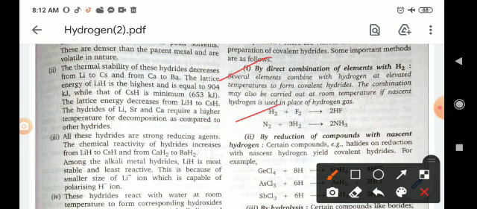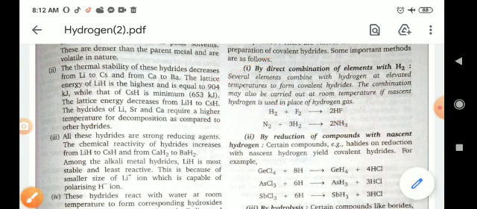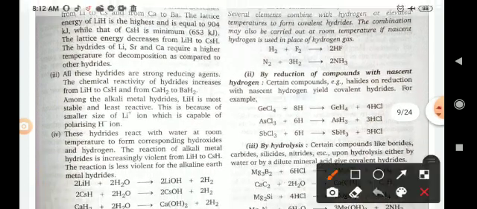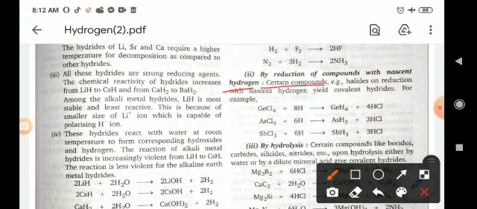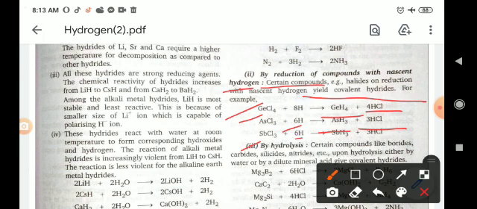Hydrogen directly combines with fluorine to form HF, and with nitrogen to form ammonia. Second, by the reduction of compounds with nascent hydrogen. Certain compounds, for example halides, on reduction with nascent hydrogen give covalent hydrides. GeCl4 plus 8H gives GeH4 and 4HCl. Arsenic chloride reacts with hydrogen to form arsenic hydride and hydrogen chloride. Antimony chloride reacts with hydrogen to form antimony hydride and hydrogen chloride.